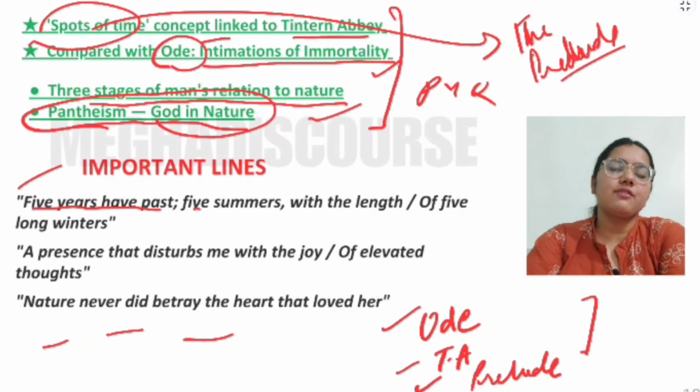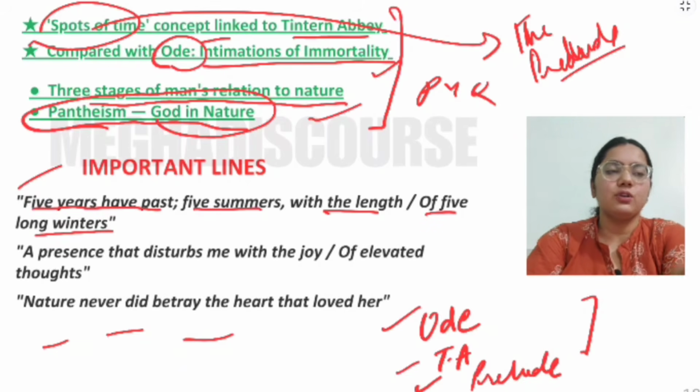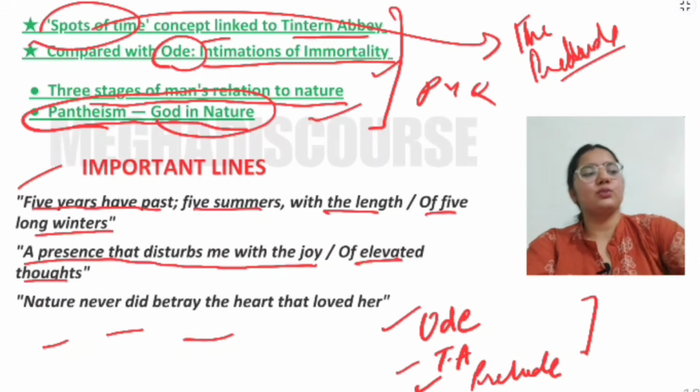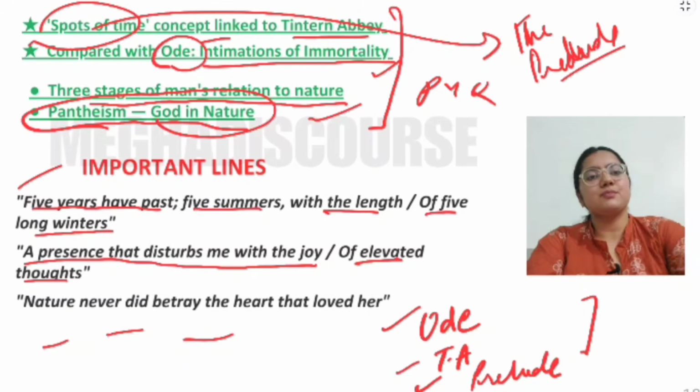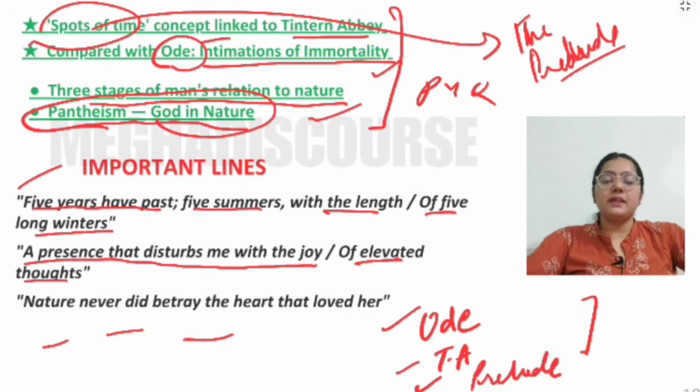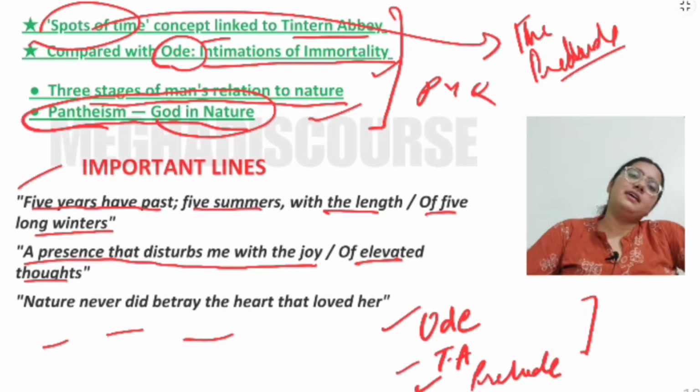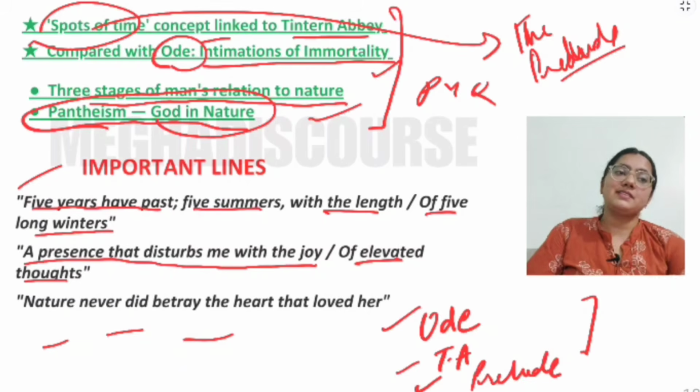Okay. This is the opening line: "Five years have passed, five summers, with the length of five long winters." "A presence that disturbs me with the joy of elevated thoughts." So this is the presence of all these beautiful thoughts, and this gives me sublimity. I told you about the sublime by Longinus in my criticism video also.